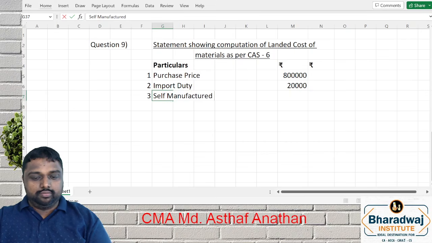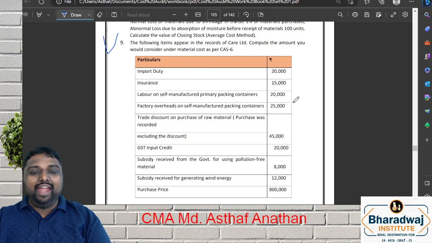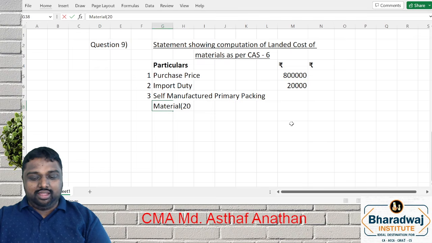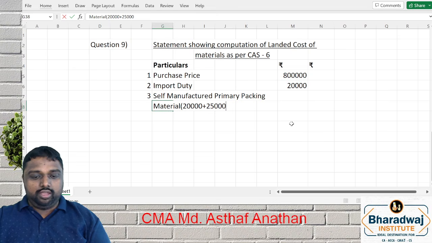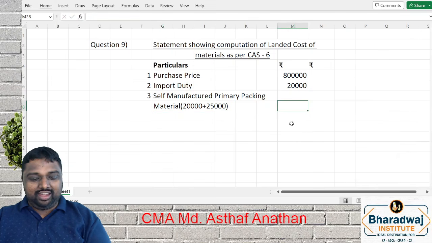Self-manufactured, it's talking about primary packing. We have discussed primary packing material will come. So what you have to do now? You have to add both the items, labor and overhead. That is 20,000 plus 25,000. You will get 45,000.